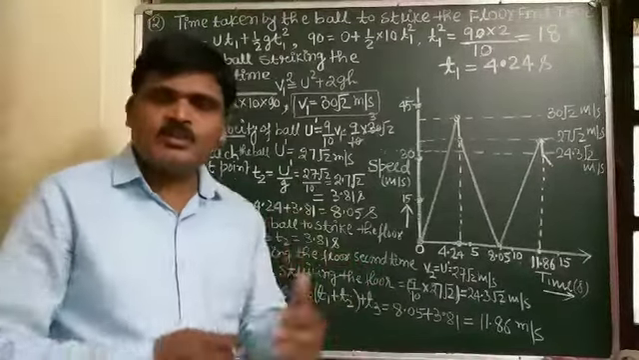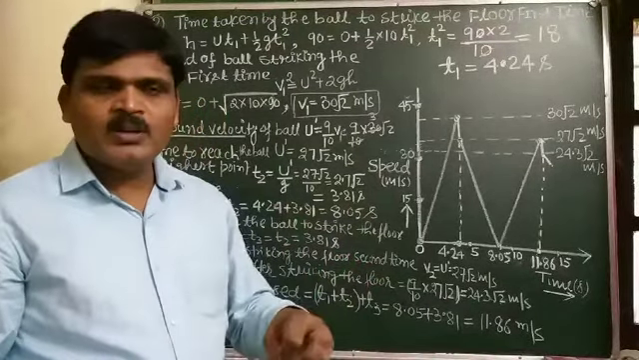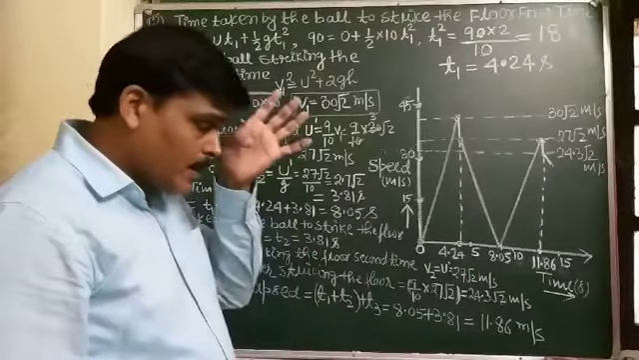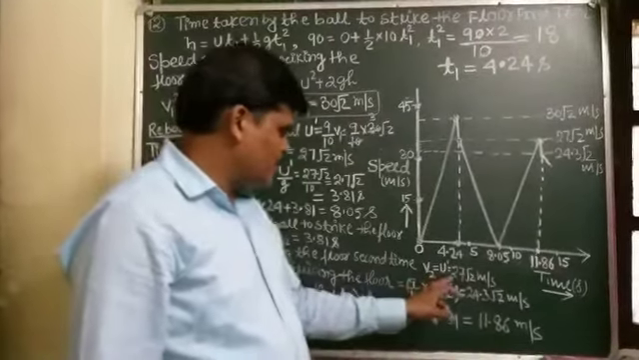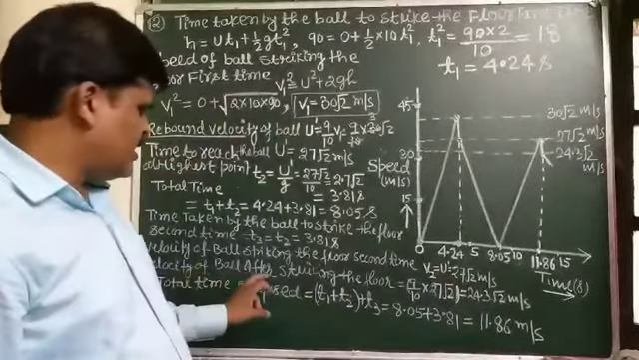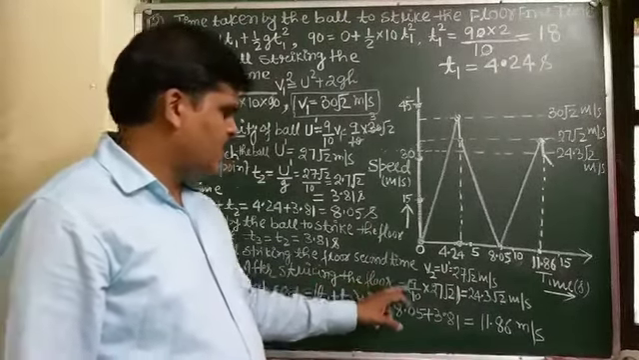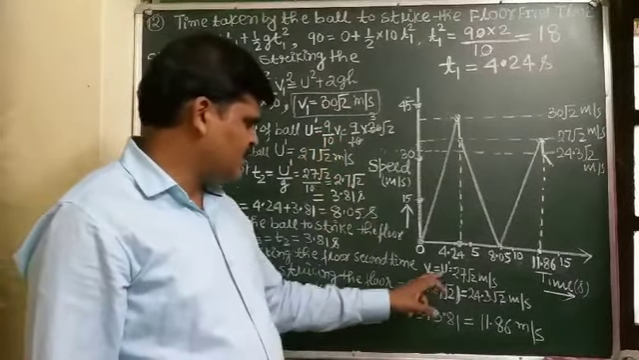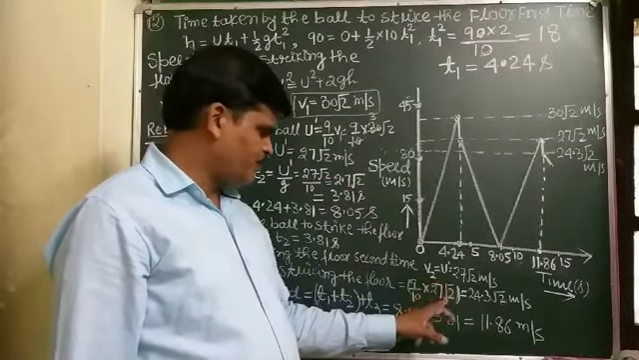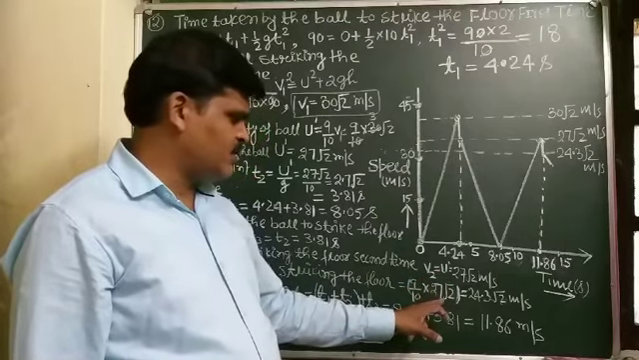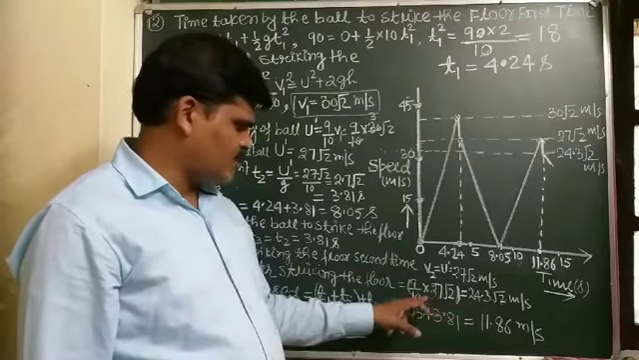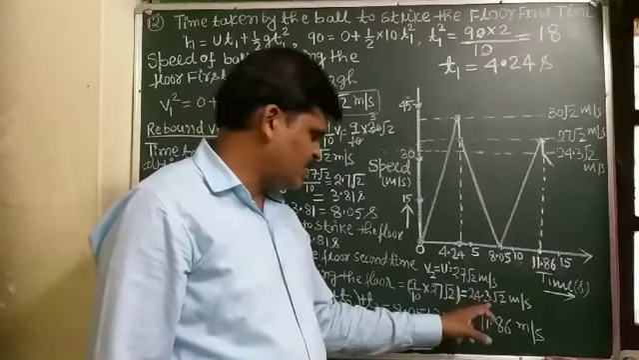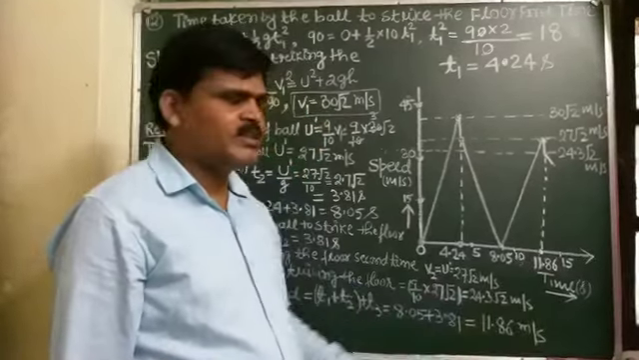After each collision with the ground, the velocity of the ball is reduced to 9/10th. So the velocity of the ball after striking the floor is 9/10th of v2, and v2 is 27 root 2. Solving this, it comes out to be 24.3 root 2 meter per second.